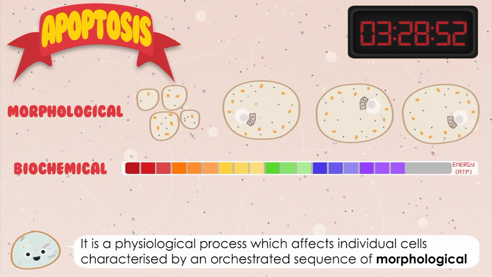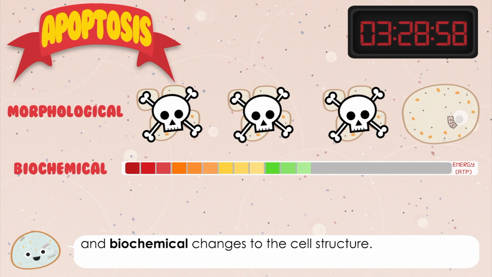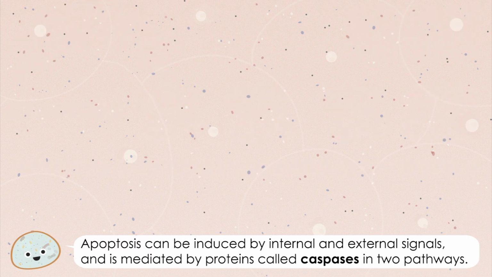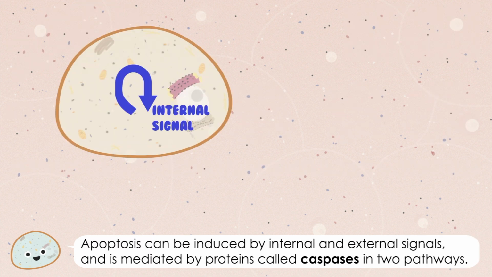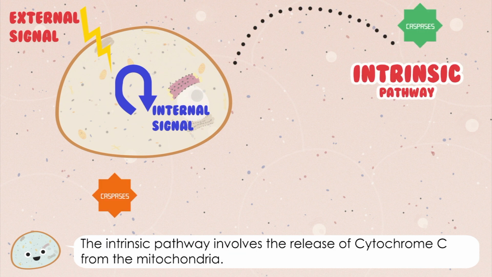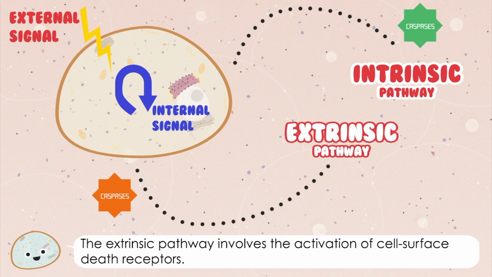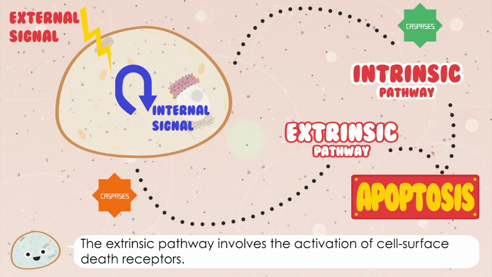So, what exactly is apoptosis? It's a physiological process which affects individual cells, and it's characterized by an orchestrated sequence of morphological and biochemical changes to cell structure. Apoptosis can be induced by internal and external signals and mediated by proteins called caspases in two pathways. The intrinsic pathway involves the release of cytochrome C from mitochondria. The extrinsic pathway involves activation of cell surface death receptors.